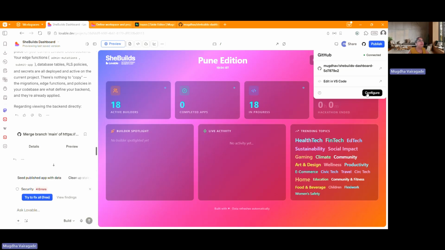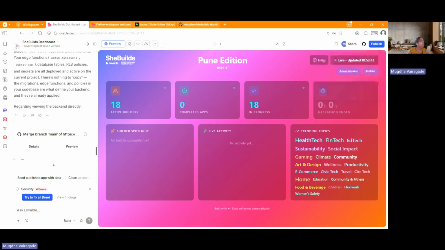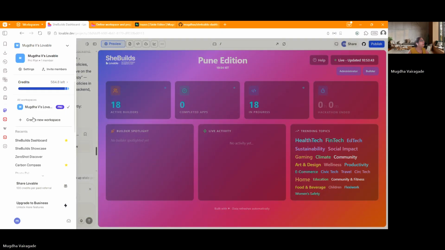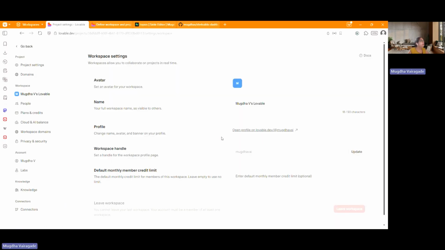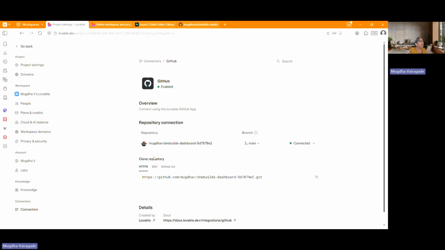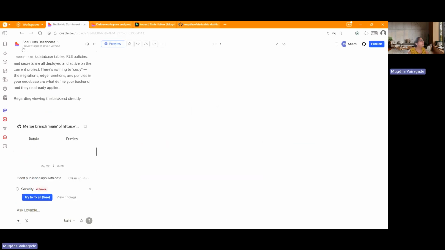You can configure this on a project by project basis, or at the start of any project, you can first go to your settings. This is what we are doing in the Lovable across-project setting.